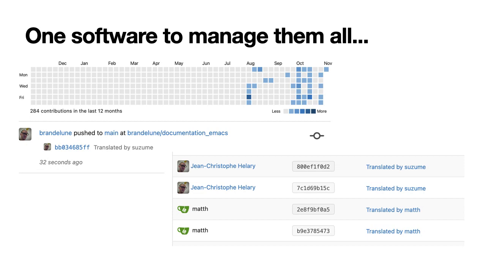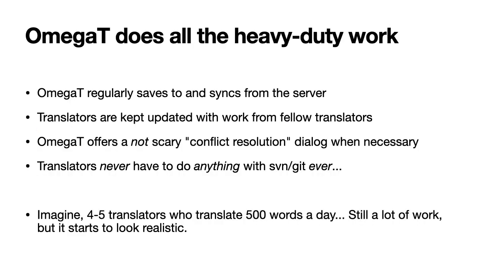The last updates are from 20 days and 30 seconds ago when I created this slide. And you can see that I had a partner who worked with me on the same file set. Although it looks like we actually committed the translation to the platform, it was not us, but OmegaT. OmegaT does all the heavy-duty work. It regularly saves to and syncs from the servers. Translators are regularly kept updated with work from fellow translators, and when necessary, OmegaT offers a simple conflict resolution dialog. Translators never have to do anything with SVN or Git, ever.